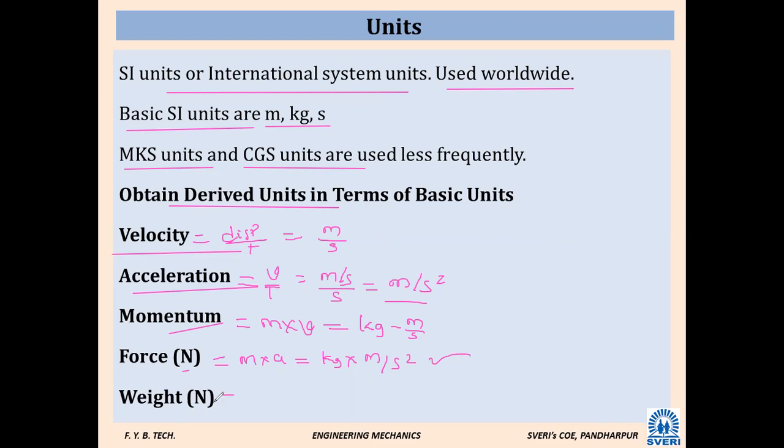Yes, sir. Same way weight. Weight is a kind of force, correct? So that is also m into a. That unit is also same. Kg meter per second square. So these all are derived quantities. Derived units from the basic. Obtain derived units in terms of basic units. Ultimately, we are expressing all the derived units into basic units. So when you consider force, kg meter per second square, वो क्या है?